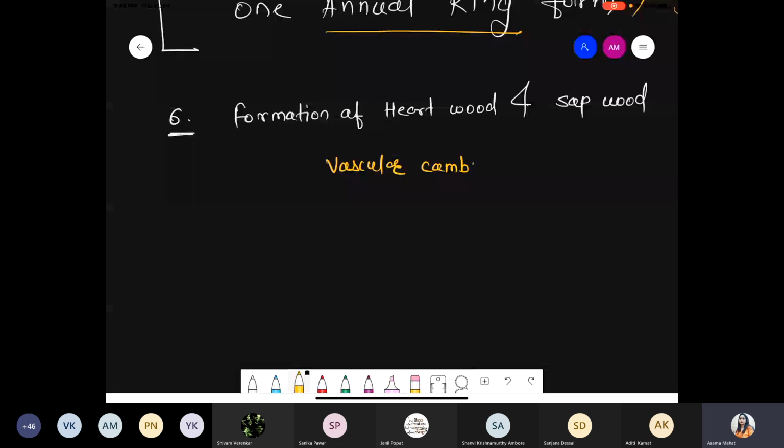Now what happened? This vascular cambium cuts some cells and adds new cells toward the inner direction. And you know very well, tell me, exactly on the inner side of the vascular cambium, what will be present? Which type of cells are present? The vascular cambium adds cells toward the inner side. Which kind of cells get formed?